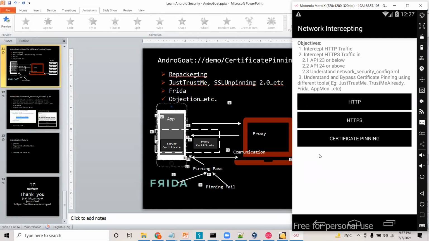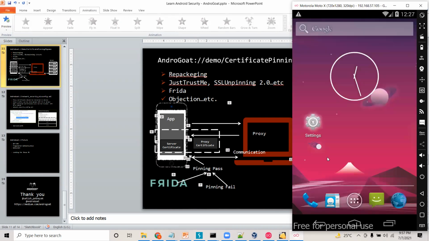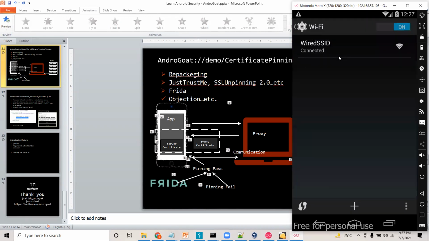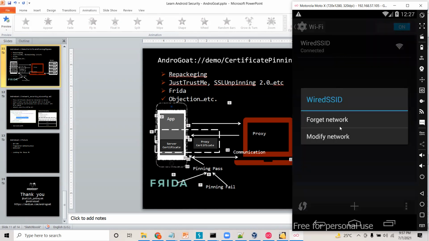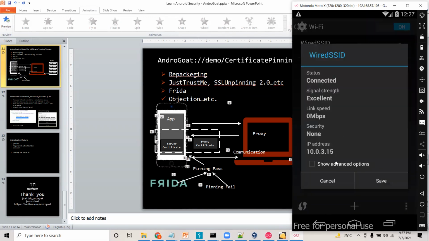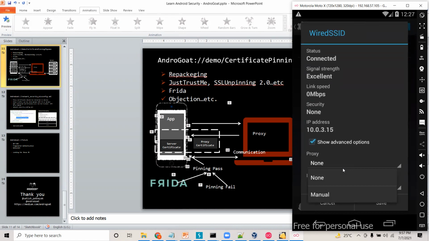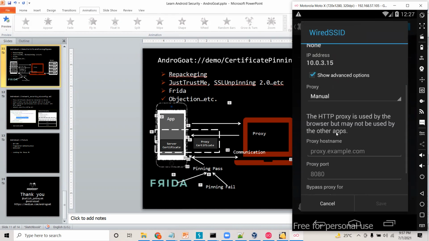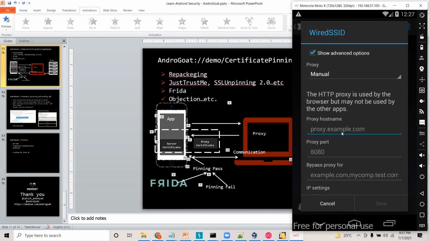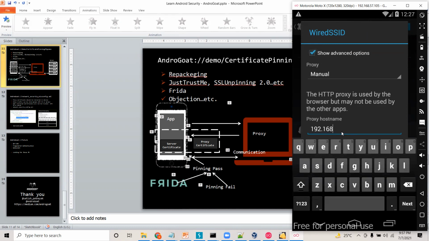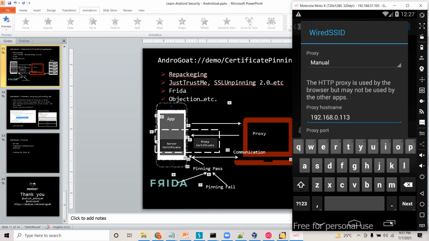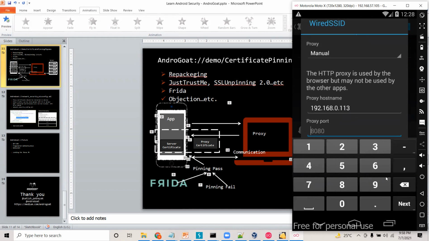Now just give me a second. I need to configure the proxy. As you know, we need to configure the proxy in order to capture the traffic from the mobile application. So my laptop IP address is 113. The port number is 8080.